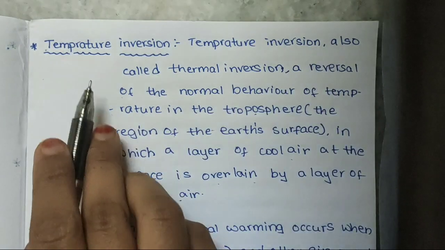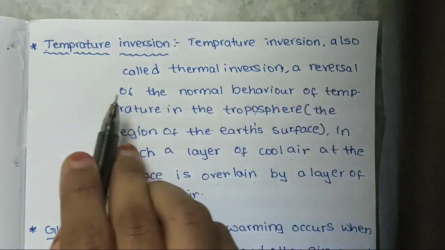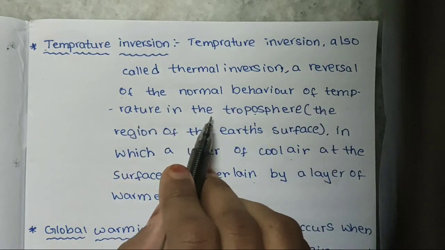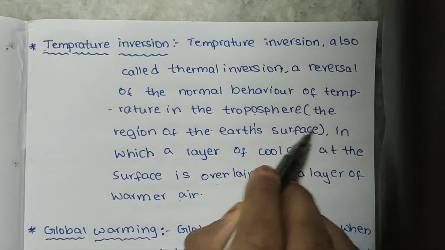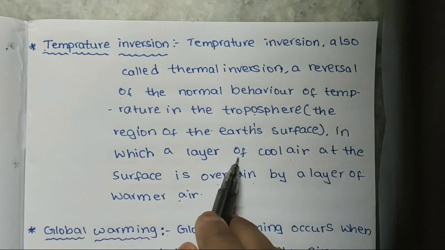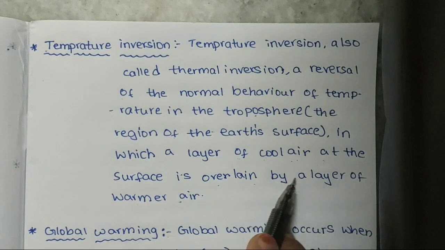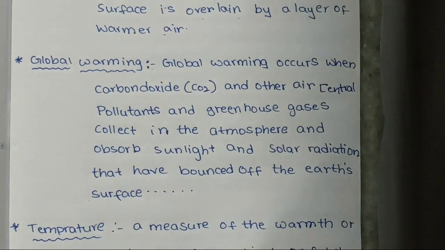Temperature inversion, also called thermal inversion, is a reversal of the normal behavior of temperature in the troposphere, the region of the earth's atmosphere, in which a layer of cool air at the surface is overlain by a layer of warmer air. This is called temperature inversion.